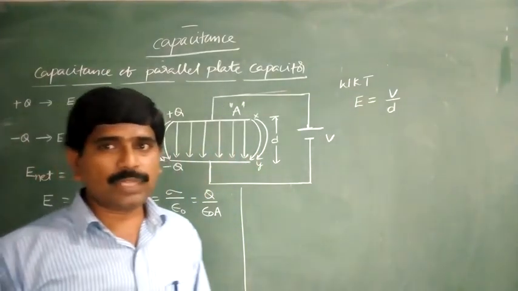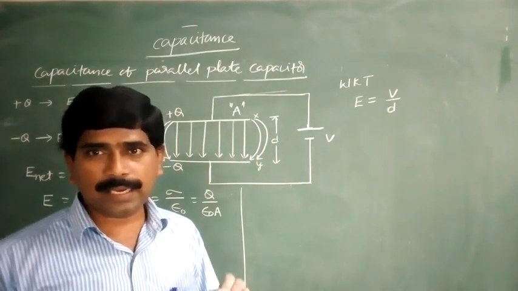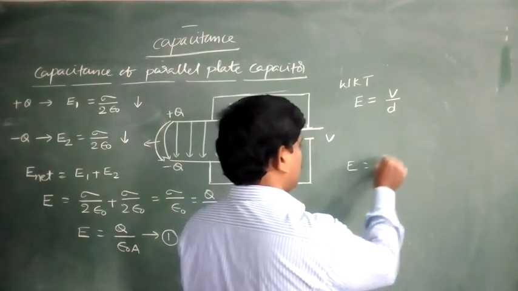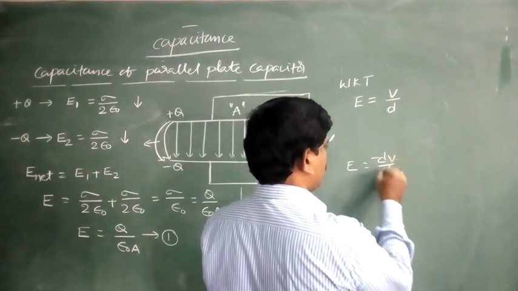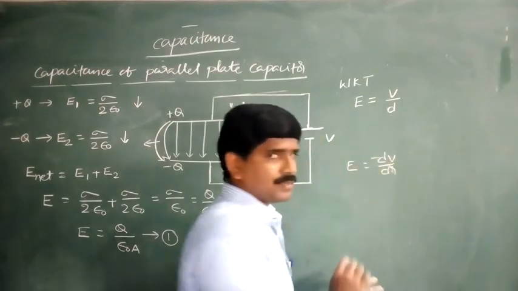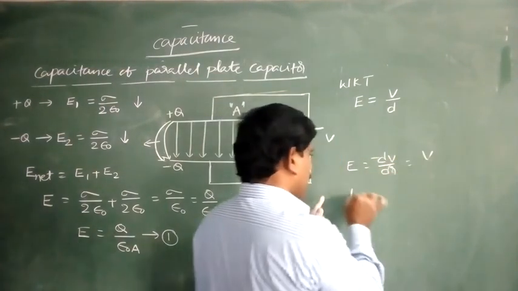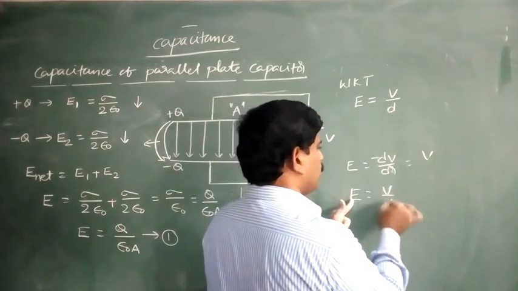The negative gradient of the electric potential is called the electric field intensity. We write E is equal to minus dV by dr, or maybe dx. This is in vector notation. In scalar notation, E is equal to V by d.